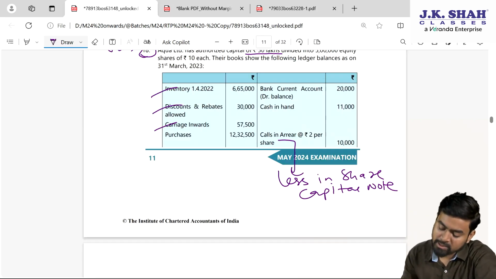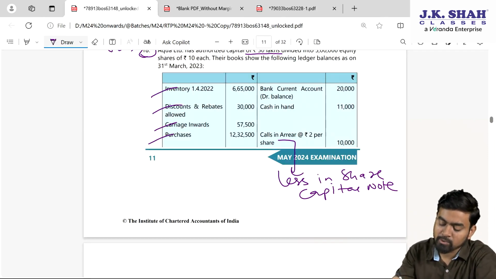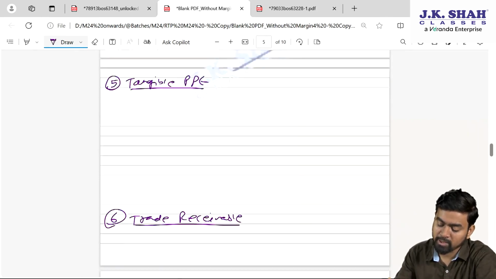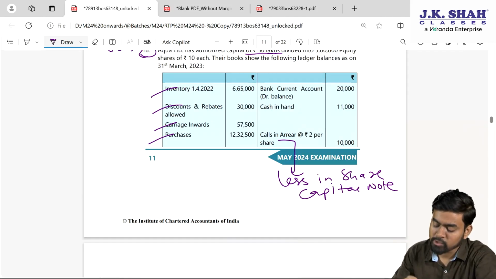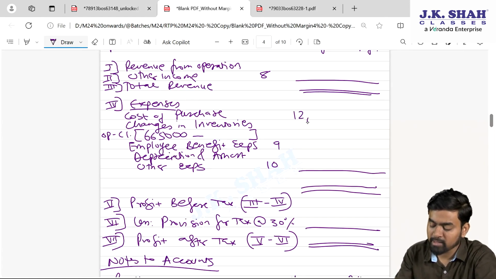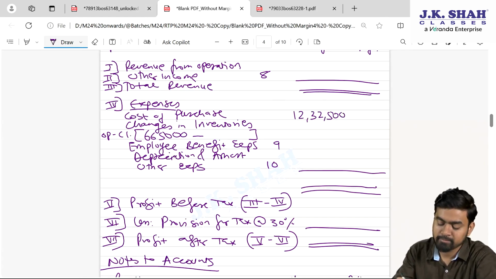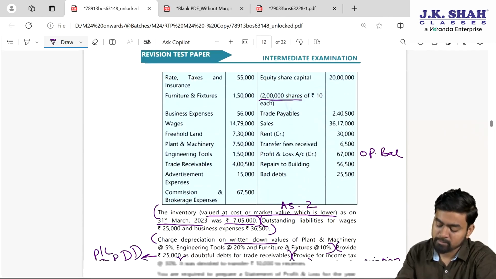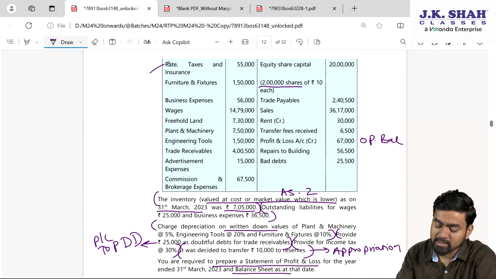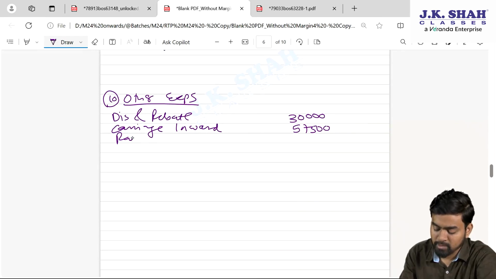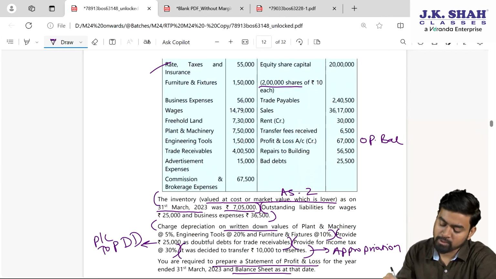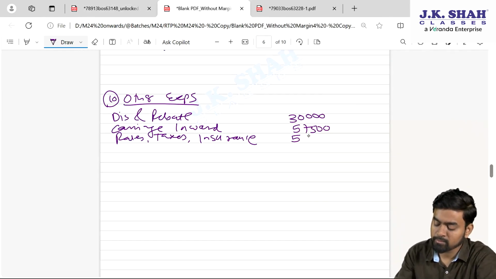Fine. Next is what, my dear students? Purchase is 12,32,500. So purchase you can directly write in SPL, cost of purchase. It's 12,32,500. Next one, rates and taxes and insurance, 55,000. Other expenses, rates, taxes, insurance. Amount is how much, my dear students? 55,000.